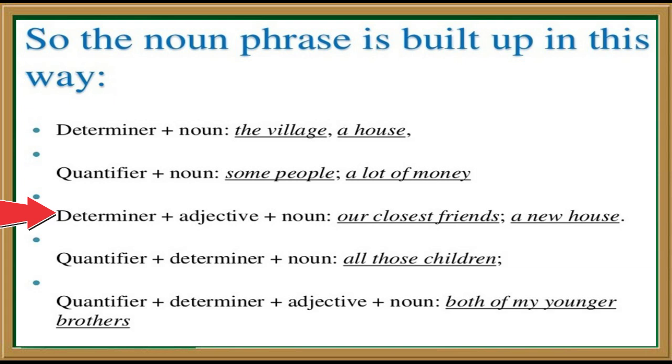We will be having another structure for noun phrase as well. Likewise, all those children. In this example, "all" is a quantifier, "those" is a determiner, and "children" is again a noun. So this is another structure. Sometimes it will be a combination of quantifier, determiner, adjective and noun. Likewise, both of my younger brothers. "Both" is a quantifier, "of my" is a determiner, "younger" is an adjective, and "brothers" is a noun.